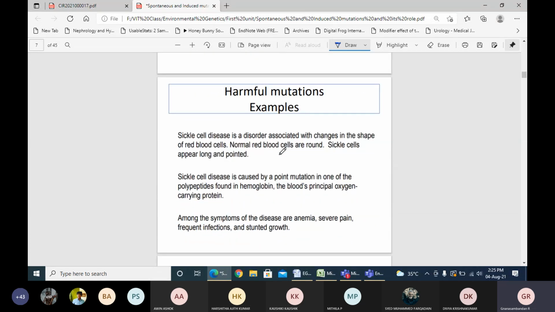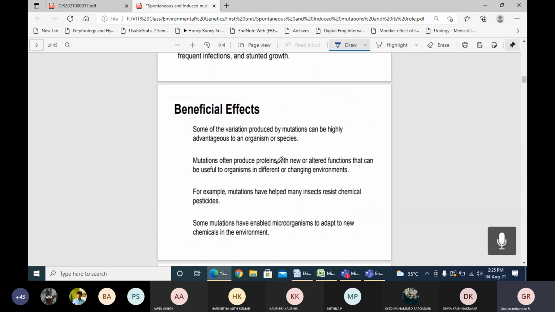Again, harmful mutations you can see in sickle cell disease, where the red blood cells, instead of being normal and round, appear long and pointed as sickle cells. Okay, which can cause severe effects to the individual. Very rare beneficial effects can be seen in human beings or animals. These beneficial mutations can be seen in plants majorly.